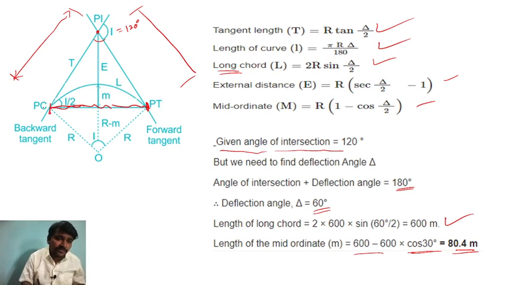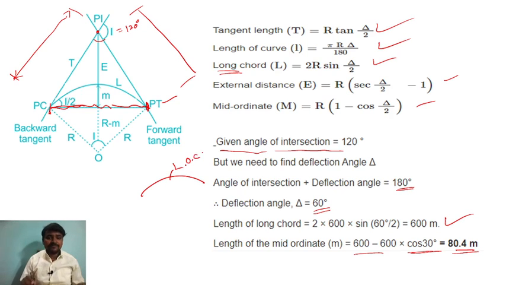This is the point of curve, and this is the point of tangency. PT is the point of tangency, PC is the point of curve. So this hatched portion is what? That is the length of long chord, and this curve portion, this is the length of the curve.